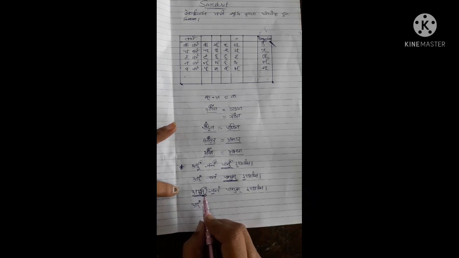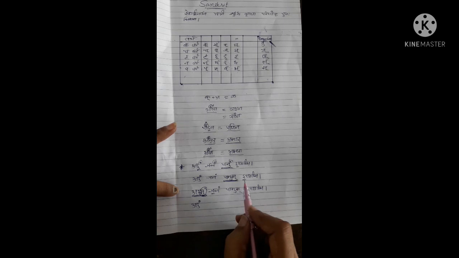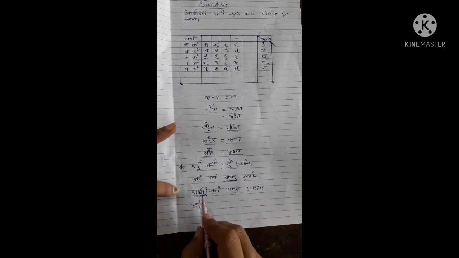Because exactly after ma, ja is there and ja is a consonant. If a vowel were there, then ma would remain as it is, like here. So whenever there is ma halant and afterward there is a consonant letter, you have to convert that ma into anuswar. Aham jalam.